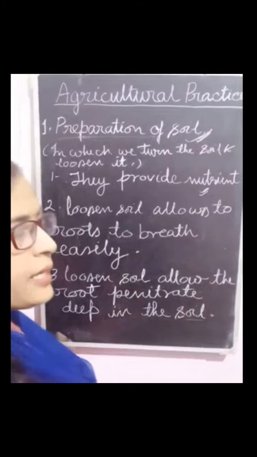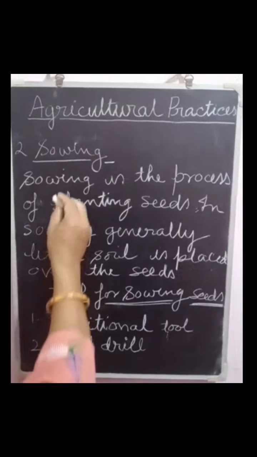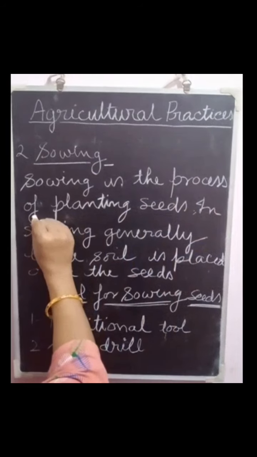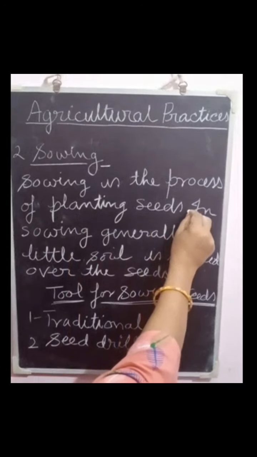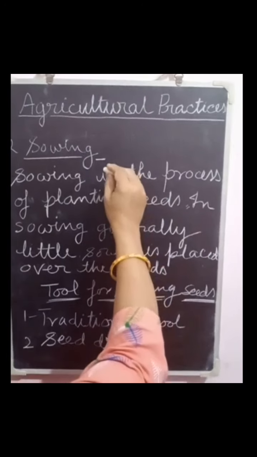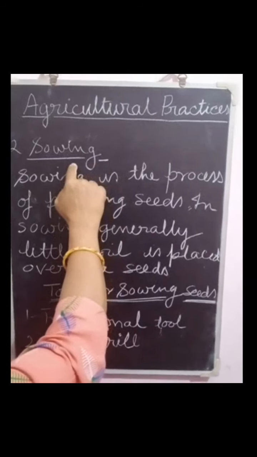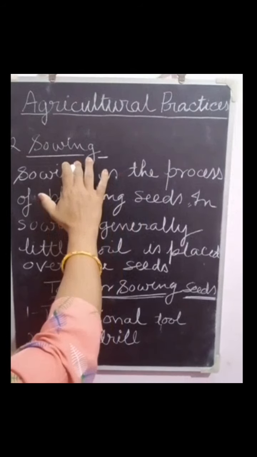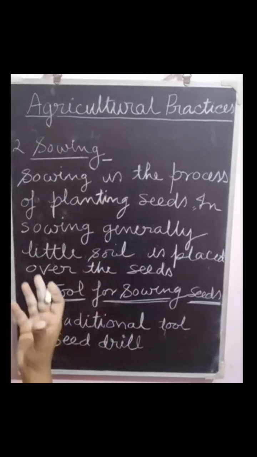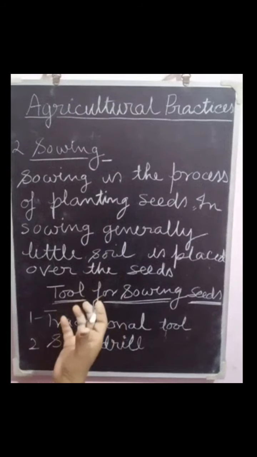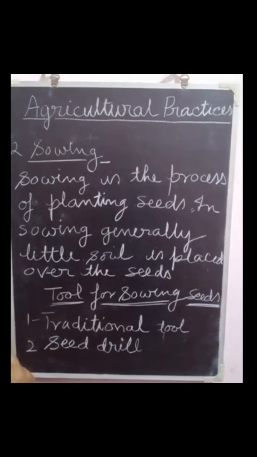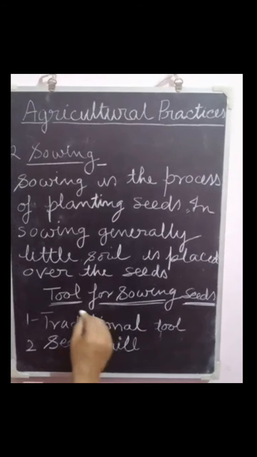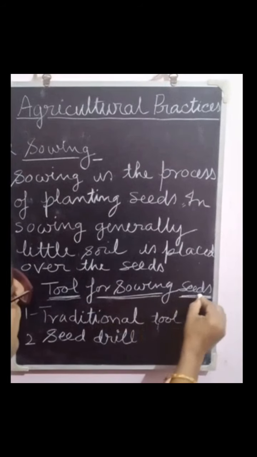Now come to the next topic, sowing. Sowing is the process of planting seed. It is a very important part of crop production. Before sowing, first the farmer selects good quality and healthy seed. Before sowing, we should know about the tools used for sowing seed.